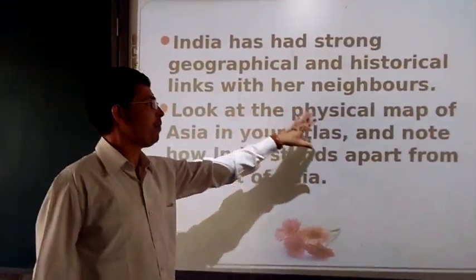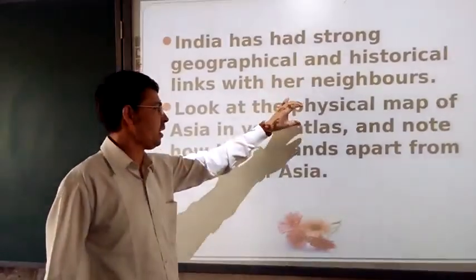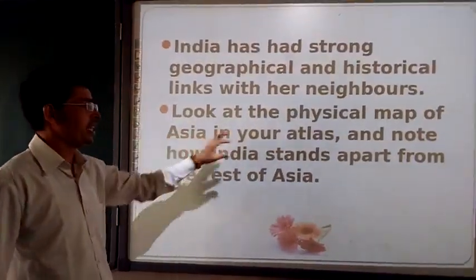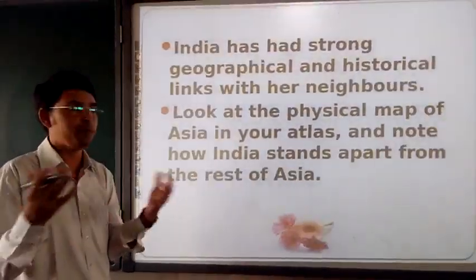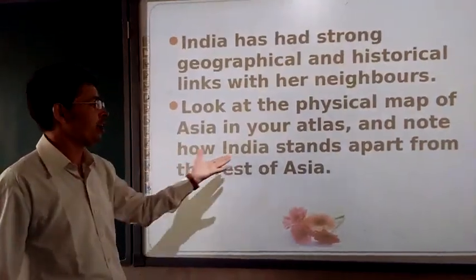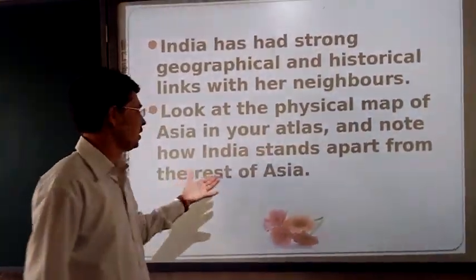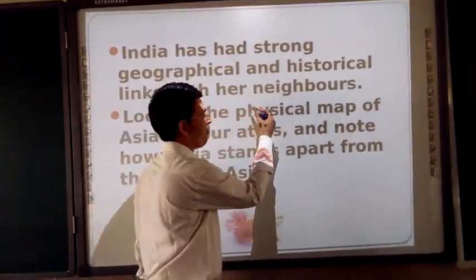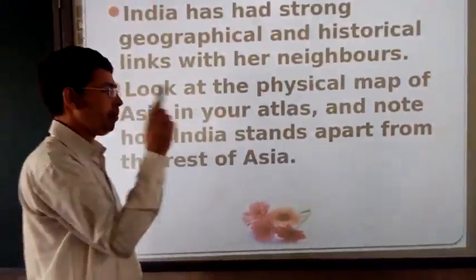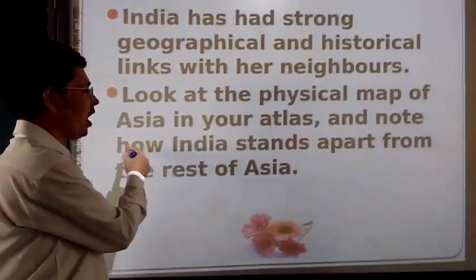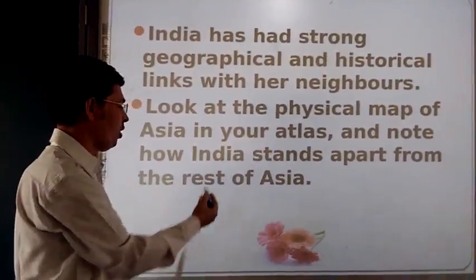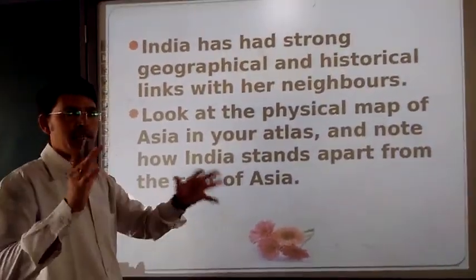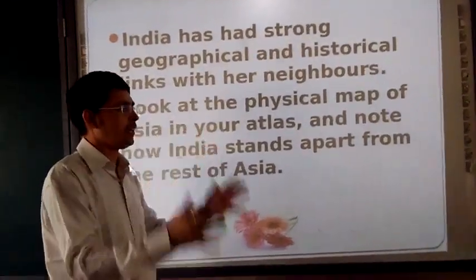Look at the physical map of Asia in the atlas. I am not bringing the atlas here, but note how India stands apart from the rest of Asia. We have to see in the physical map of Asia how India stands apart, a little different or holding a significant place.